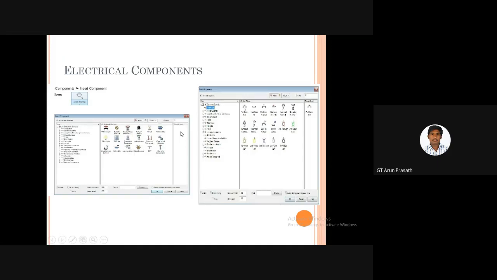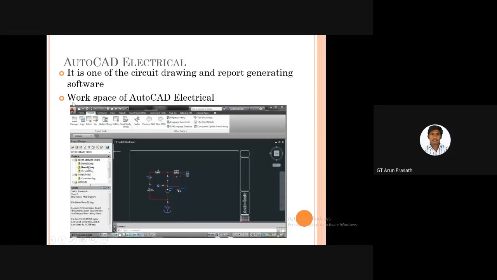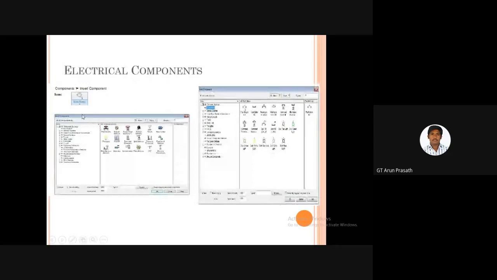And these are all the electrical components. In your worksheet, there are components, import and export data here, and the components option will appear. In the home tab, there is a component option, and the icon is placed like this. By pressing this, there are multiple components available, and we can easily pick one and use it for our drawing.